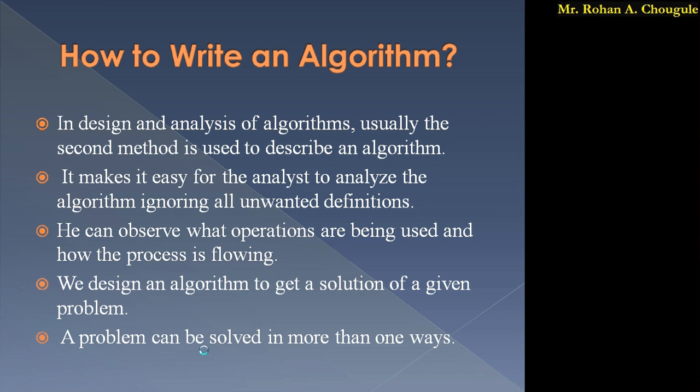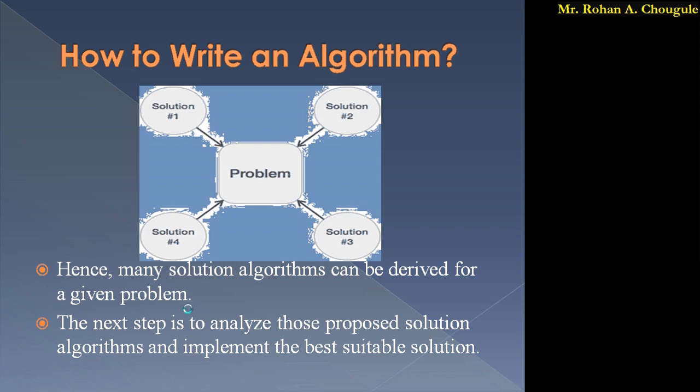As I said, we have to write the algorithm in a generalized format, and we can write an algorithm in n number of ways. For a single problem we have n number of solutions, and from those we have to choose the best suitable solution. How do we choose it? For that we have to analyze the solutions, and in the next lecture we are going to see how to analyze them. Okay, so we'll stop here. Thank you.